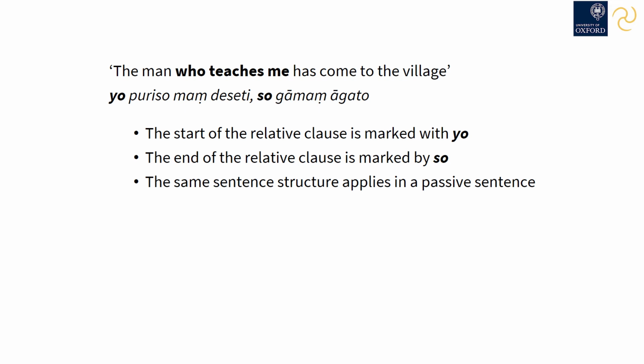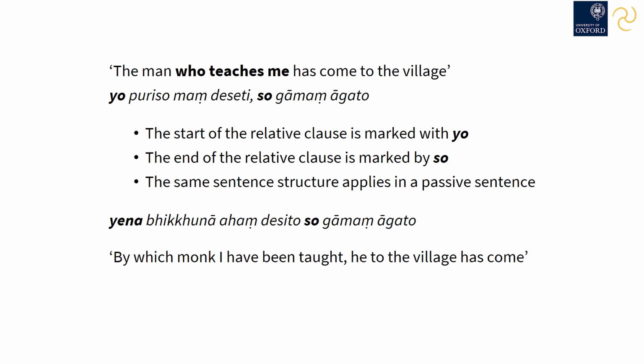The same structure applies if the sentence is stated in the passive voice. Yena bhikkhunā ahaṃ desito, so gāmaṃ āgato. Literally translated, this would be, by which monk I have been taught, he to the village has come. But in better English we would say, the monk who taught me has come to the village.